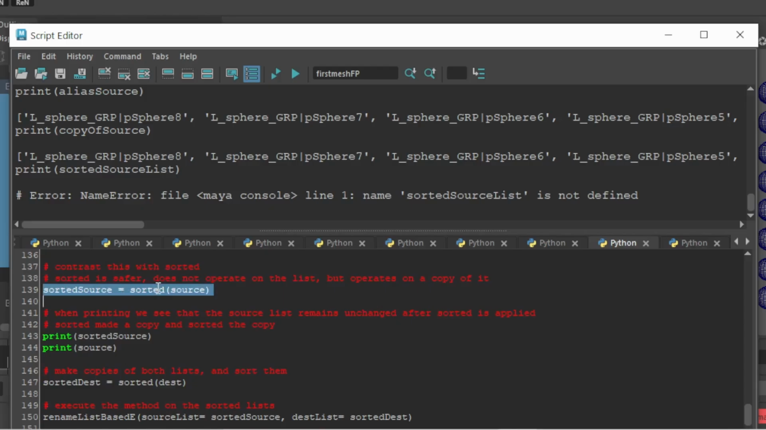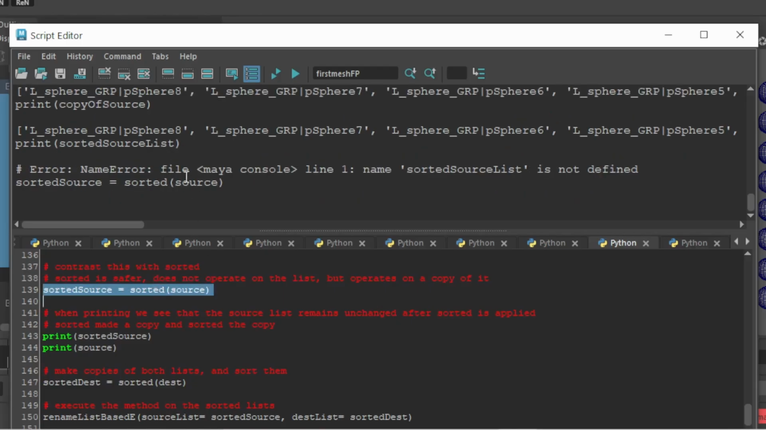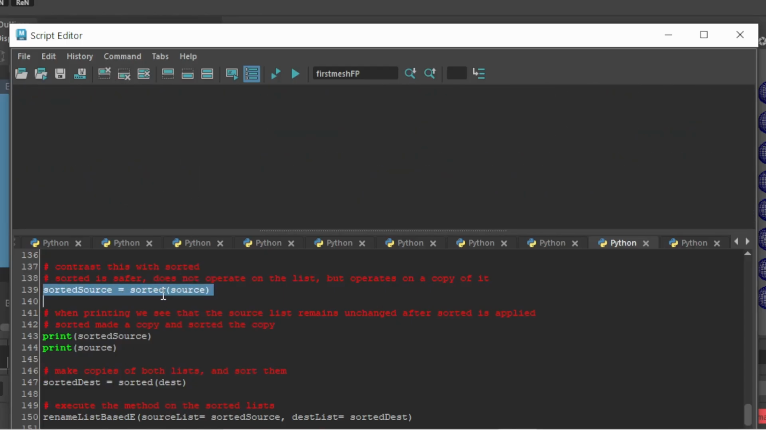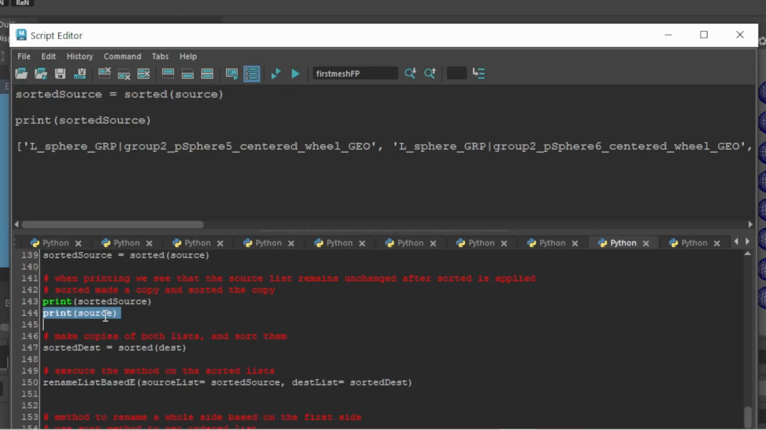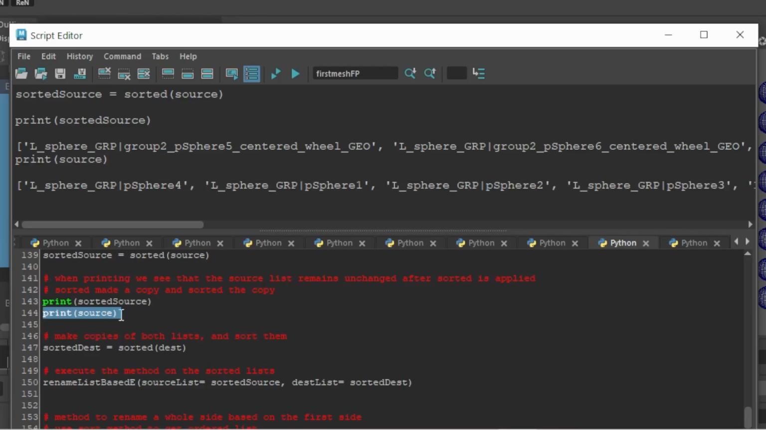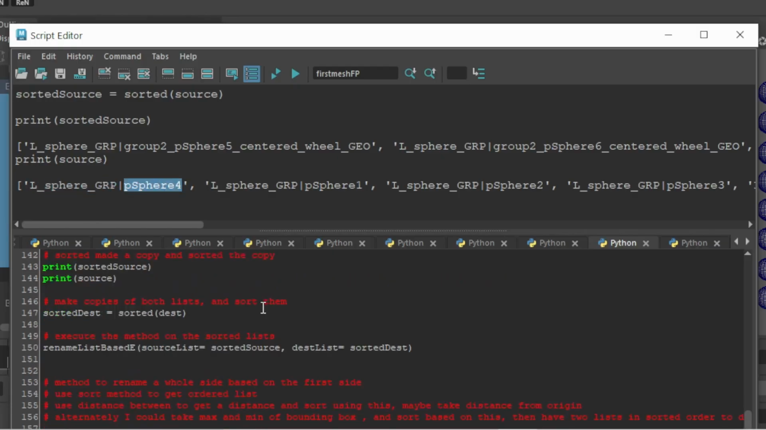Okay, so let's try this. Clear this output. Let's try this. Okay, so when we print the sorted source and we print the original source, we can see that they're different. So we made a new list, sorted the order of it without affecting the original one. Okay, so this is the safer way to do your sorting.